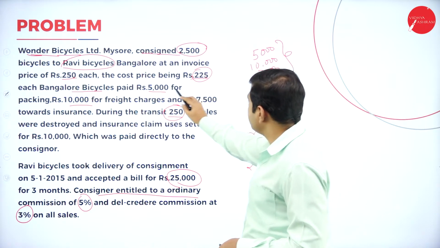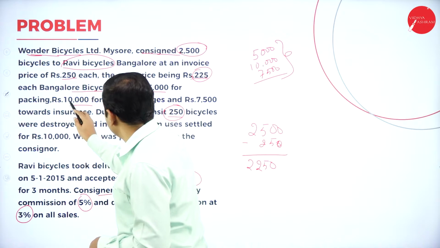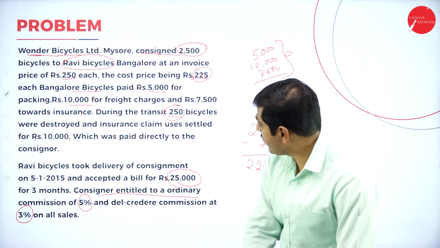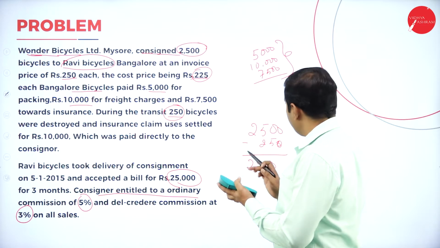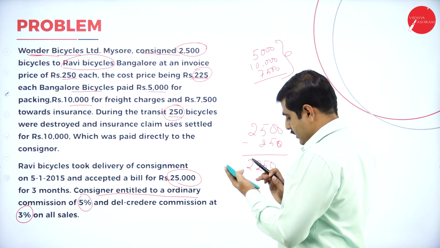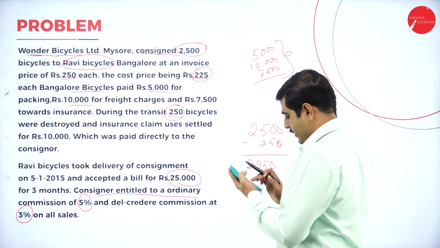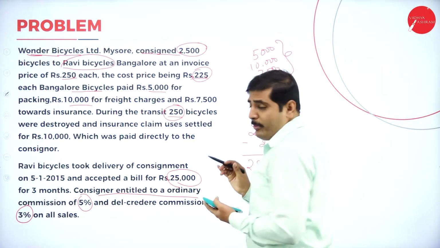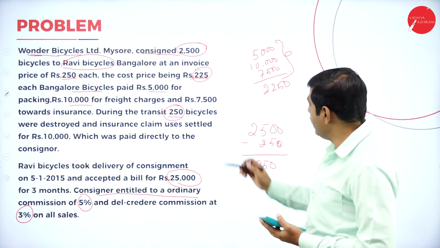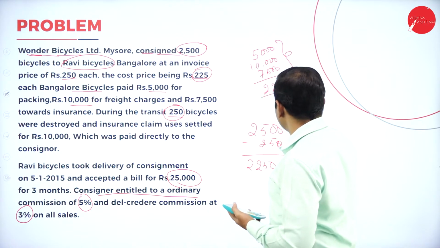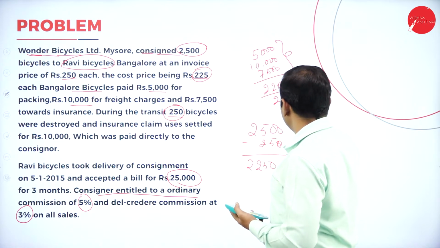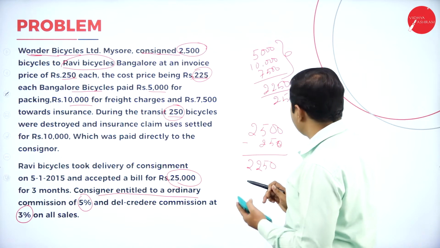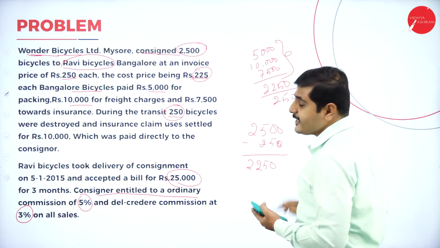So 5,000 rupees paid for packing, 10,000 rupees for freight, and 7,500 rupees for insurance. Let's add the amount. It is 5,000 plus 10,000 plus 7,500. Total it is 22,500. For how many cycles? For 2,500 cycles. So divided by 2,500. So for every bicycle, it is 9 rupees he has spent.